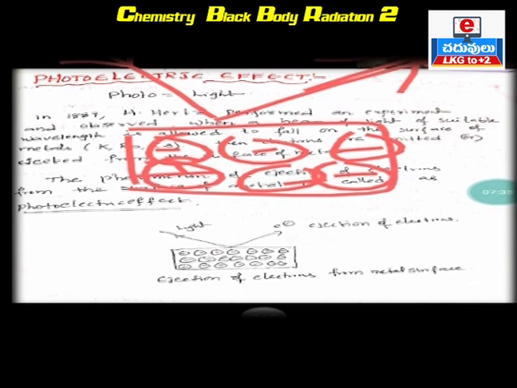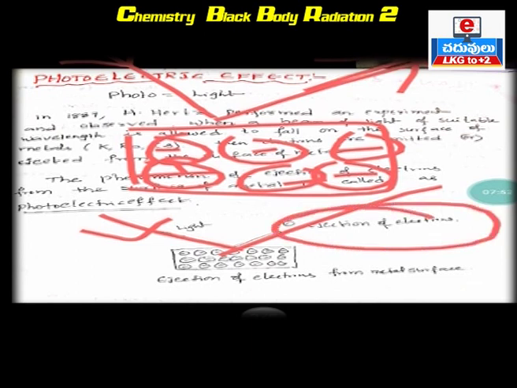Here I have shown you a clear diagram to understand the photoelectric effect. When a beam of light falls on the surface of the metal, the electrons absorb light energy and they get ejected, they get emitted. These are the electrons ejected from the surface of the metal. This phenomenon of ejection of electrons from the surface of metal when light falls on it is called the photoelectric effect. Clear? I hope you understood about the photoelectric effect and black body radiation.